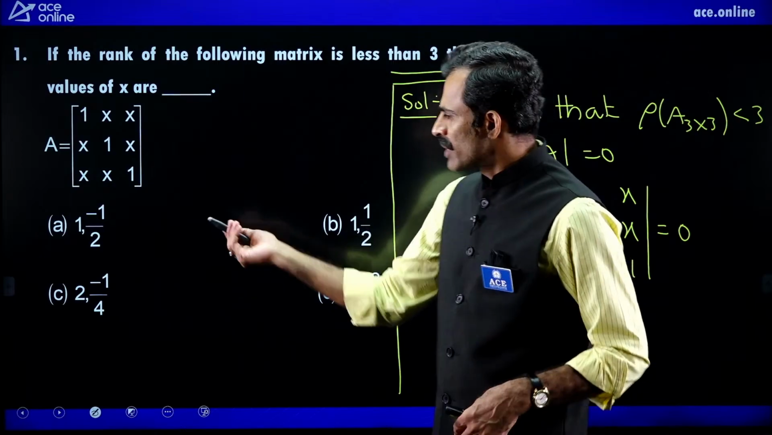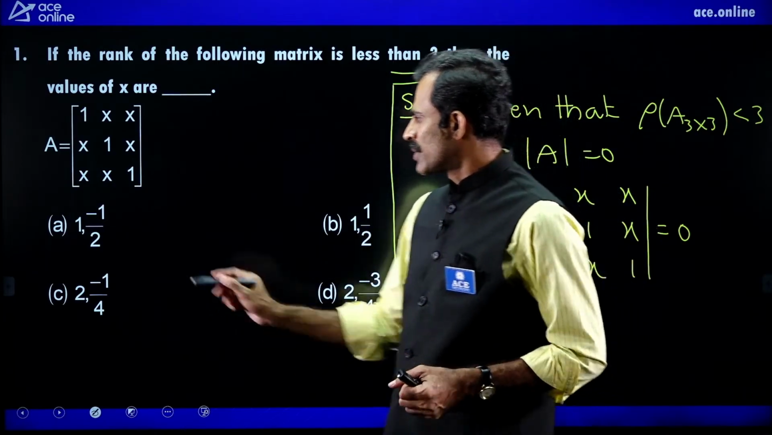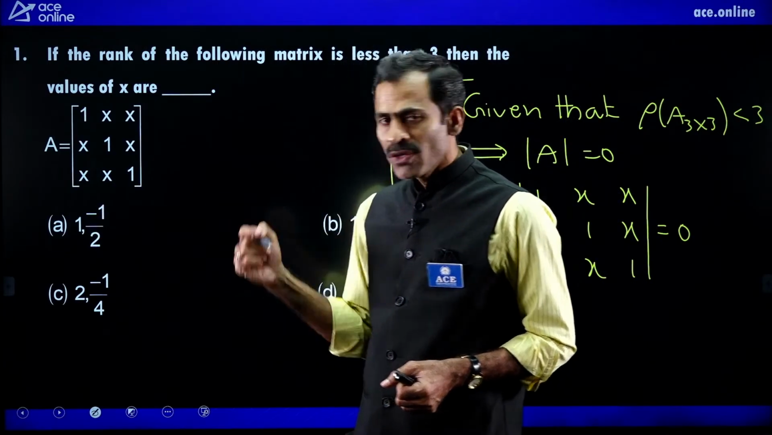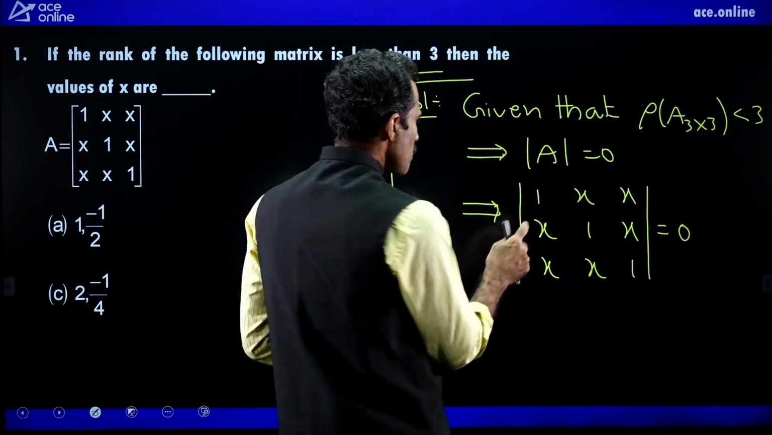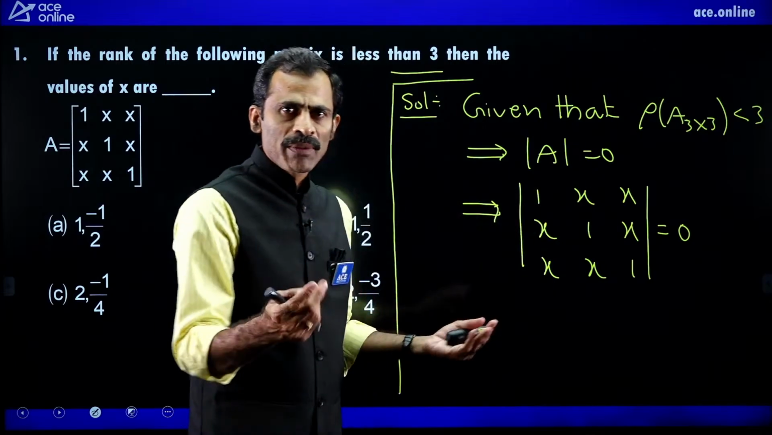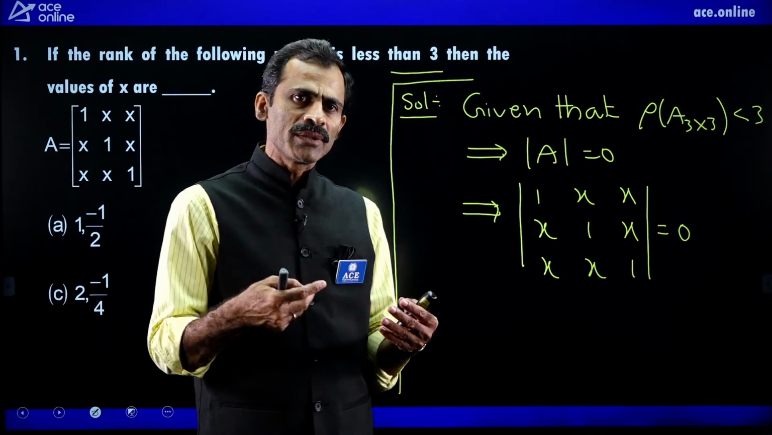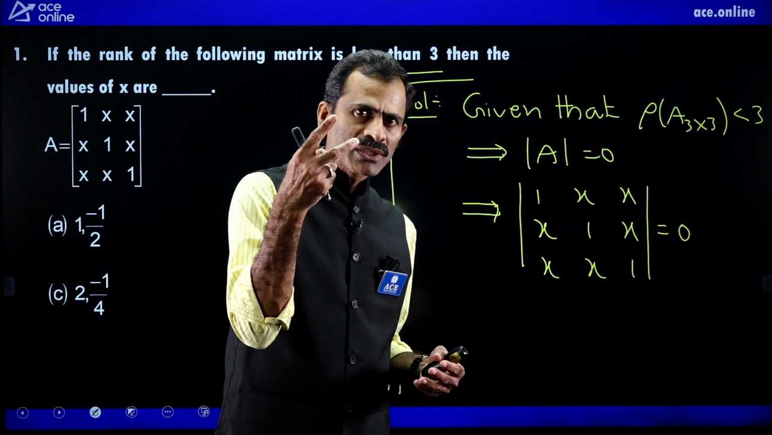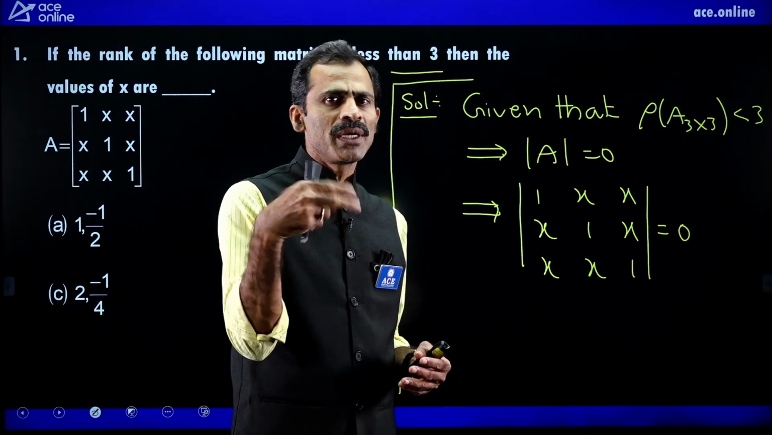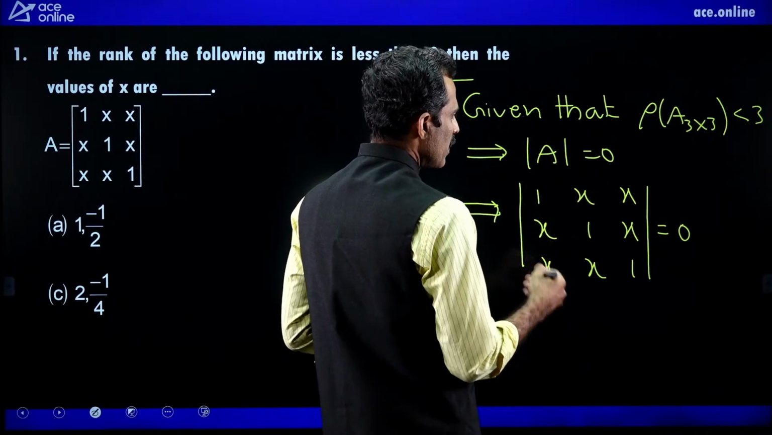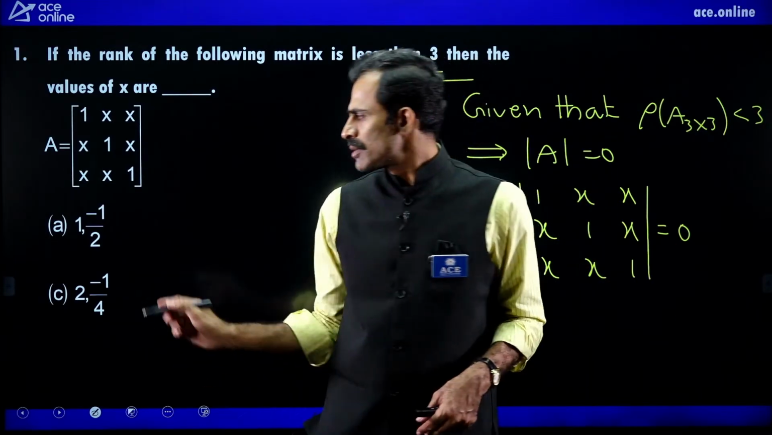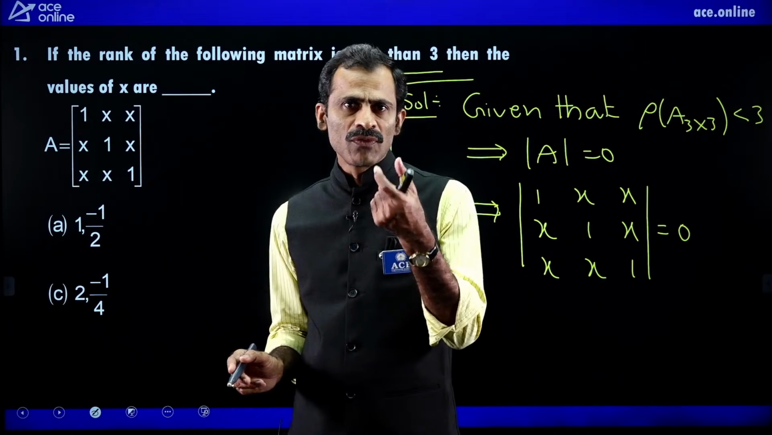Now first we go to the first option. In the first option, 1 is given. Take the 1, substitute here and check whether the determinant is equal to 0 or not. If you substitute x equal to 1, all the rows will be the same. When any 2 rows or any 2 columns are the same in a determinant, the determinant is 0. So the determinant equals 0, and 1 is one of the values for x.